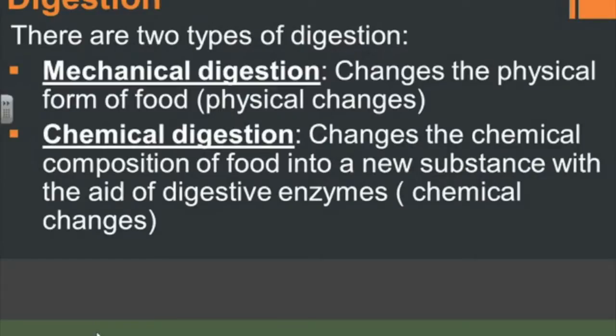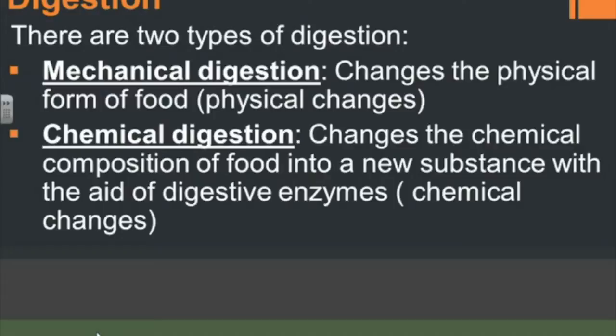There are two types of digestion. There is mechanical digestion and chemical digestion. Mechanical digestion is where there is a physical change in a piece of food. You're breaking down a piece of food physically. So the food might be changing size, it might be changing shape, but it's still the same substance.